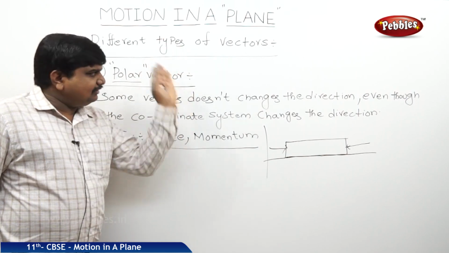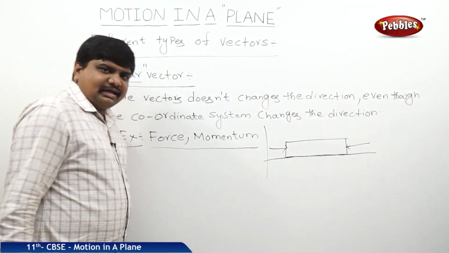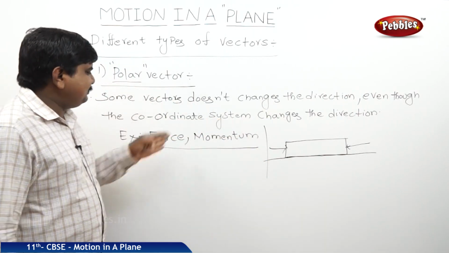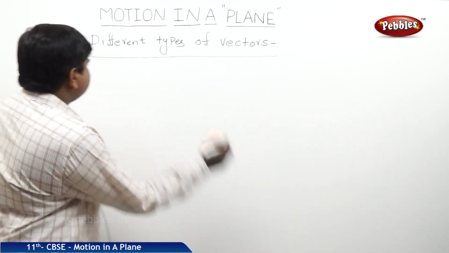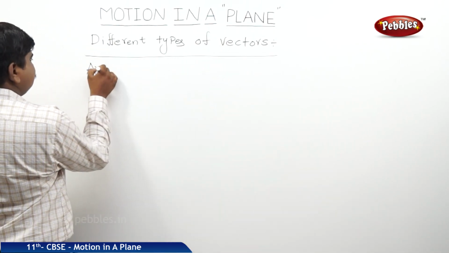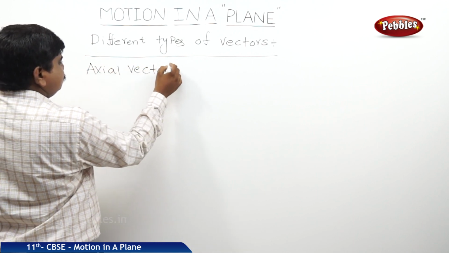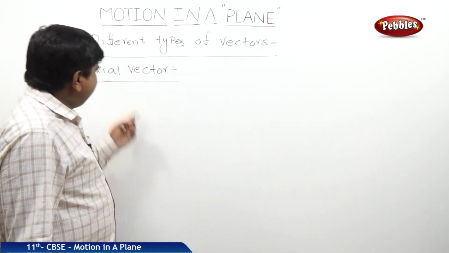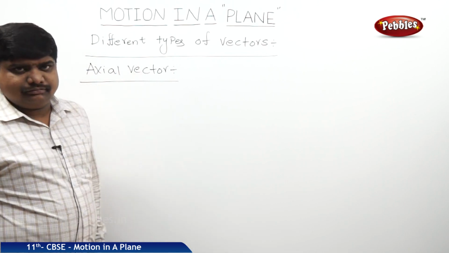Exactly opposite vector for this nature is the axial vector. So what is an axial vector? Axial vectors means the vectors change the direction with respect to the change in the direction of the coordinate system. The next one is the axial vector. Axial vector means the vectors which are associated with the axis of rotation.